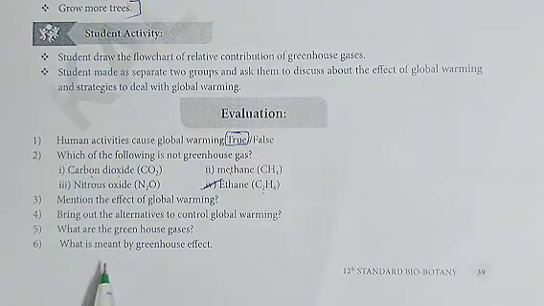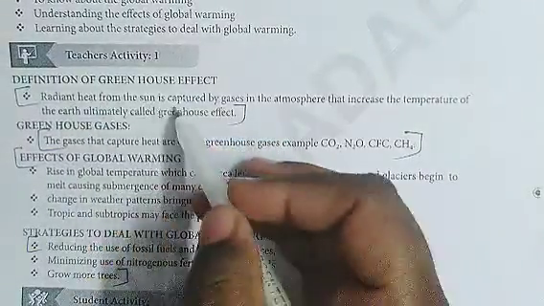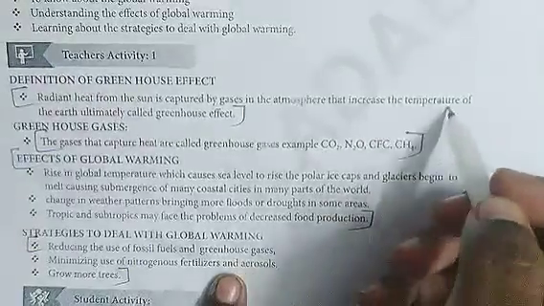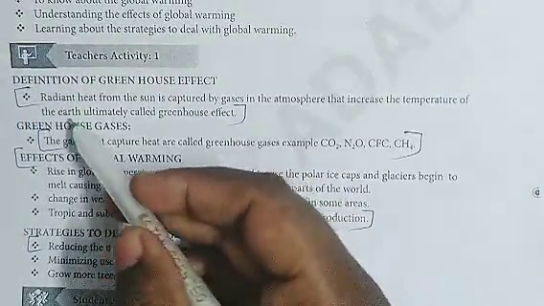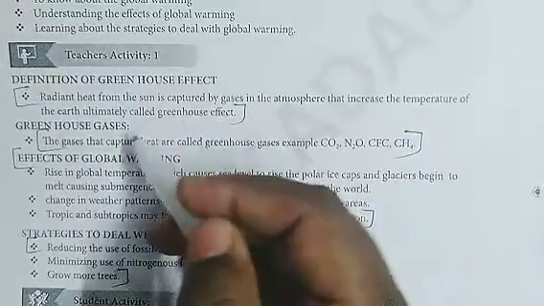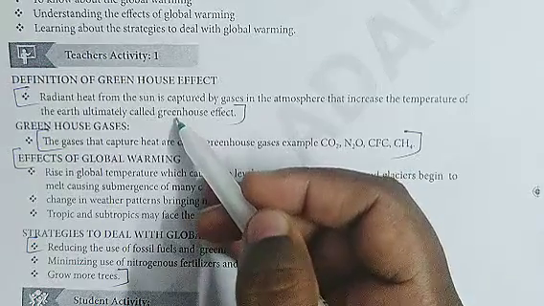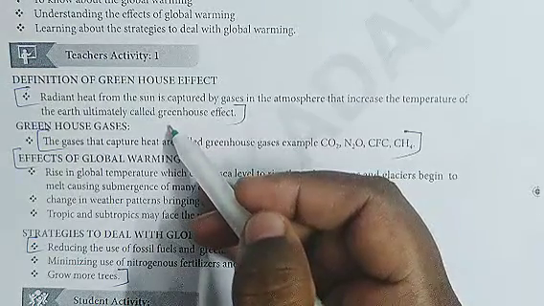Next, sixth question, what is meant by greenhouse effect? So the answer is radiant heat from the sun is captured by gases in the atmosphere that increase the temperature of the earth, ultimately called greenhouse effect. This is the answer for sixth question, what is meant by greenhouse effect.